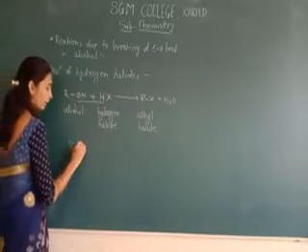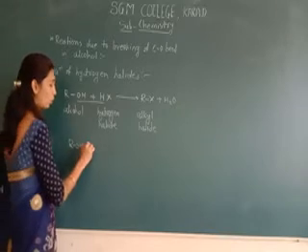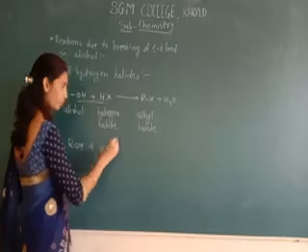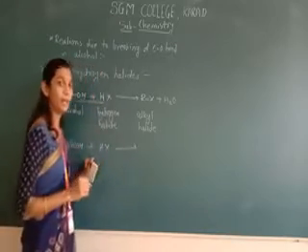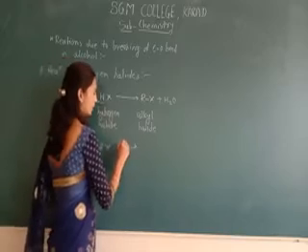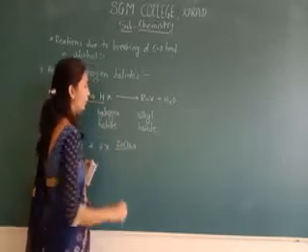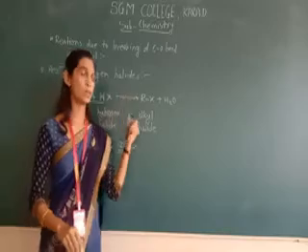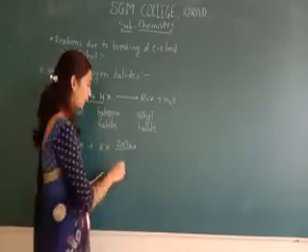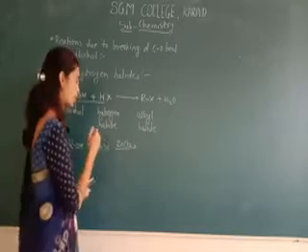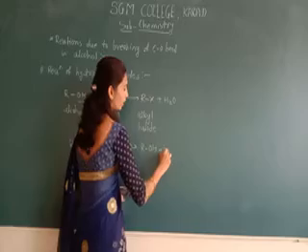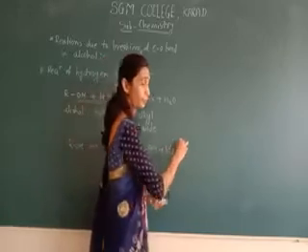If we take a primary alcohol plus HX, it requires a reagent like ZnCl2. In the case of tertiary or secondary alcohols, it is done very easily without the reagent. Here we get the alkyl halide plus H2O.